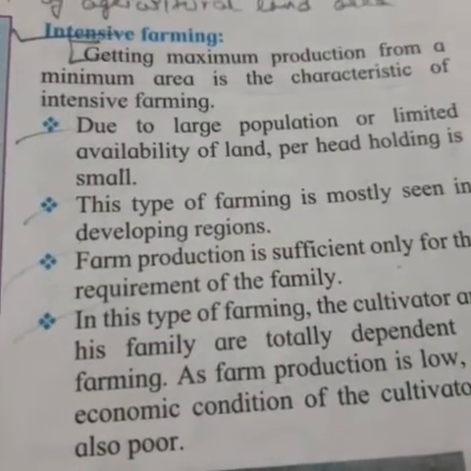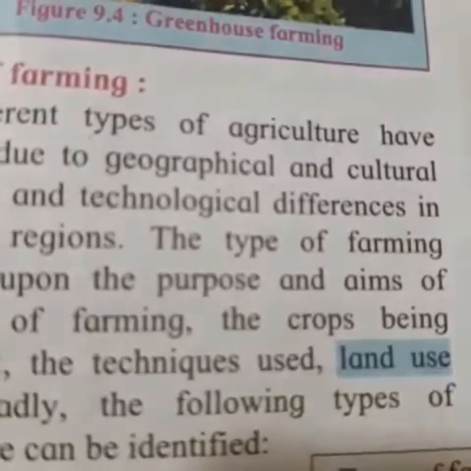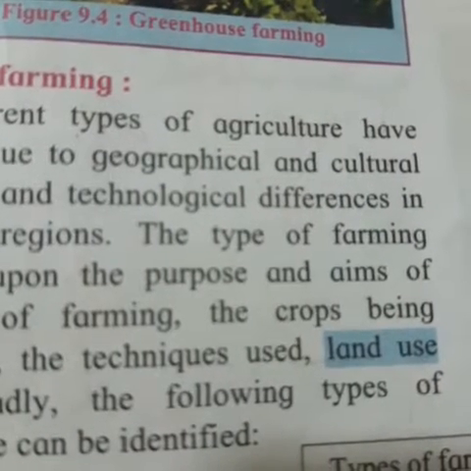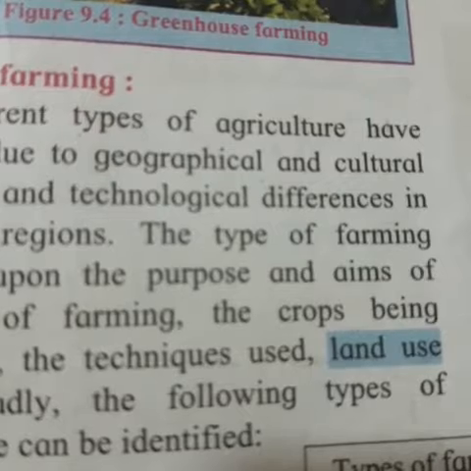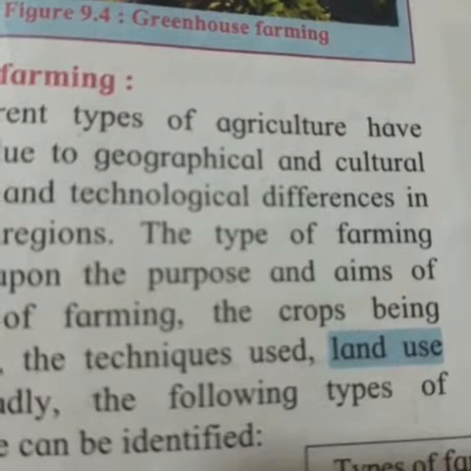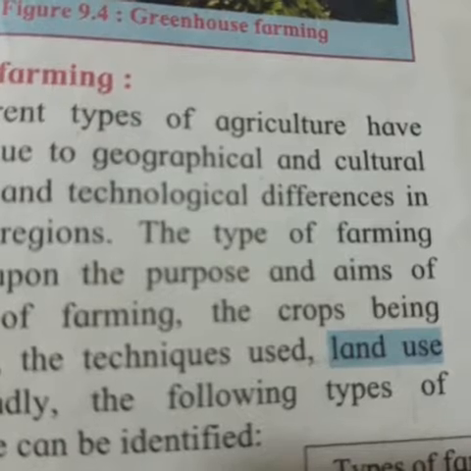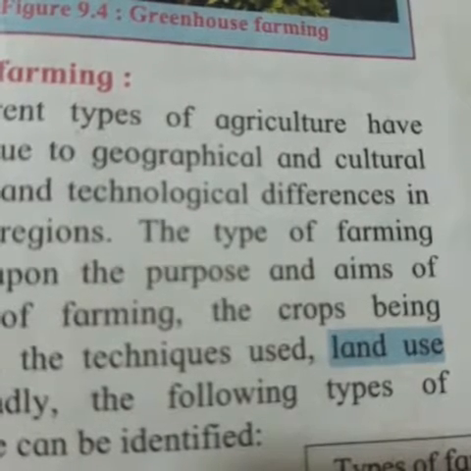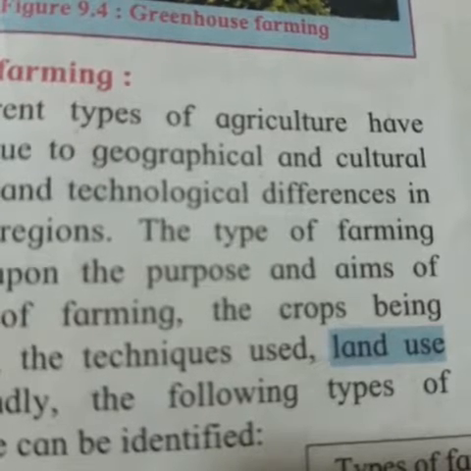Then in subsistence farming, there are two types of traditional farming. One is intensive farming and the other is shifting farming. Now, intensive farming is carried out in one and the same farm for years, and in shifting farming, every year a new area is selected for the cultivation.